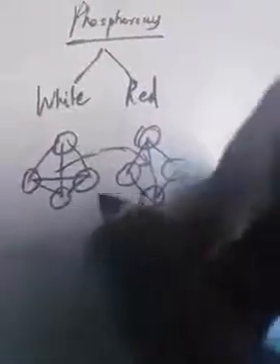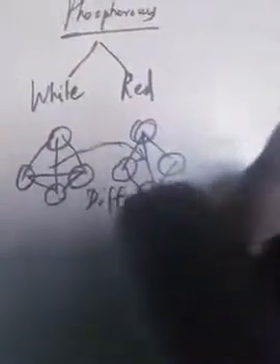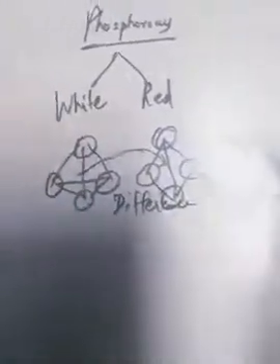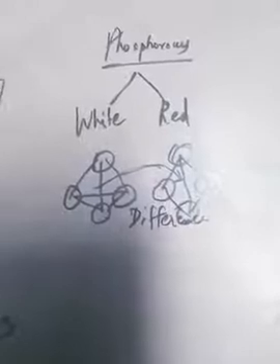So that's the difference between red and white phosphorus. So this is all the basics of phosphorus.